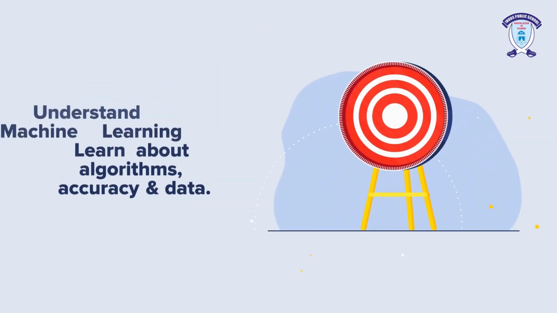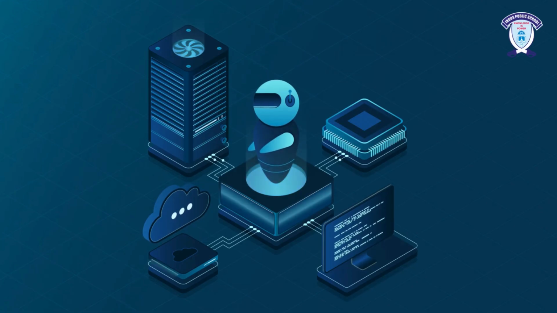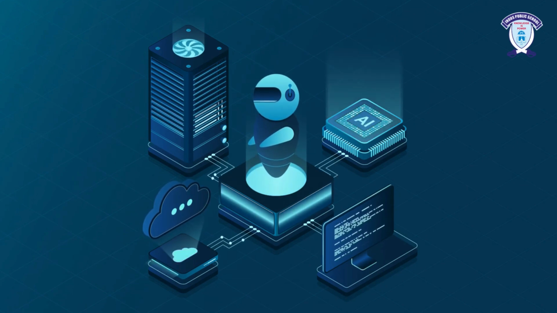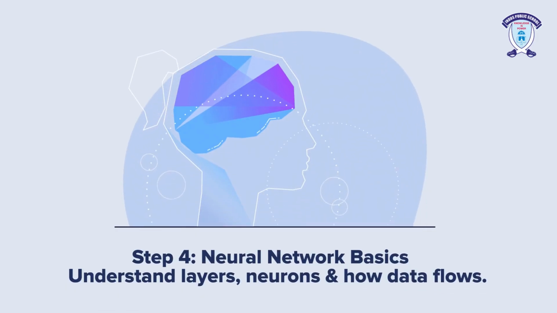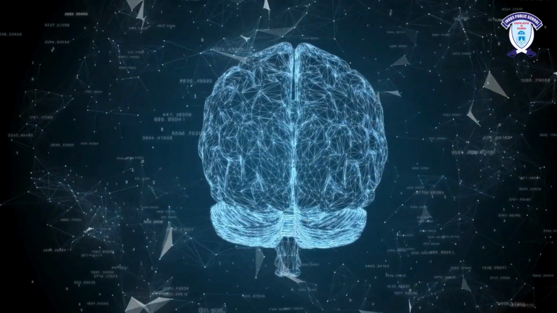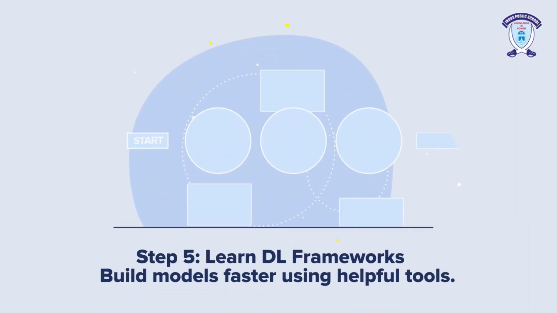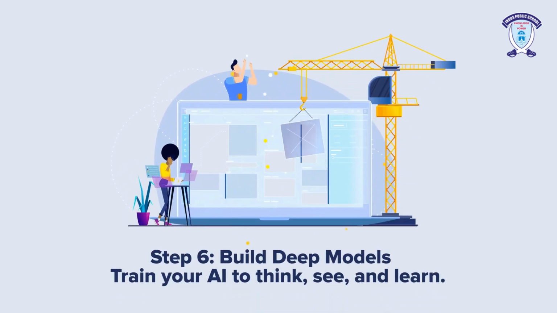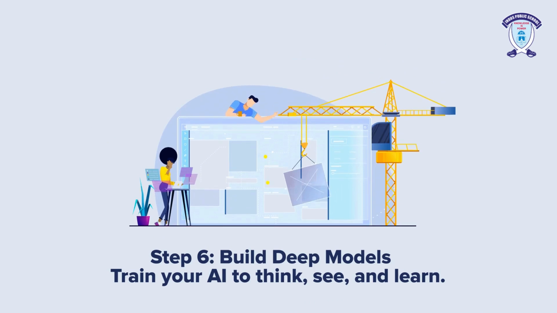Step 3. Learn the basics of machine learning, from regression to classification. Step 4. Neural networks mimic the brain, and they're the heart of deep learning. Step 5. Use powerful tools like TensorFlow and Keras to build models without starting from scratch. Step 6. Start building real models that recognize images, analyze patterns, and more.